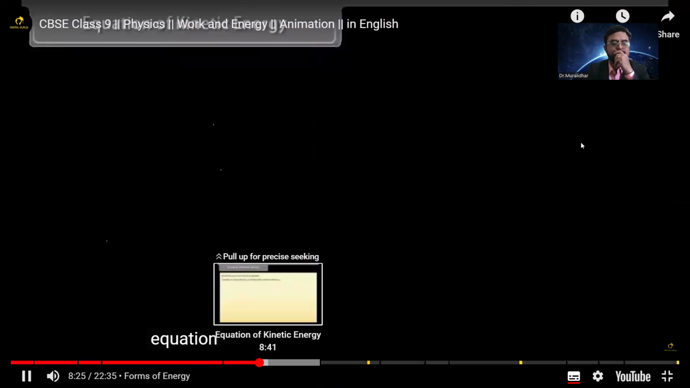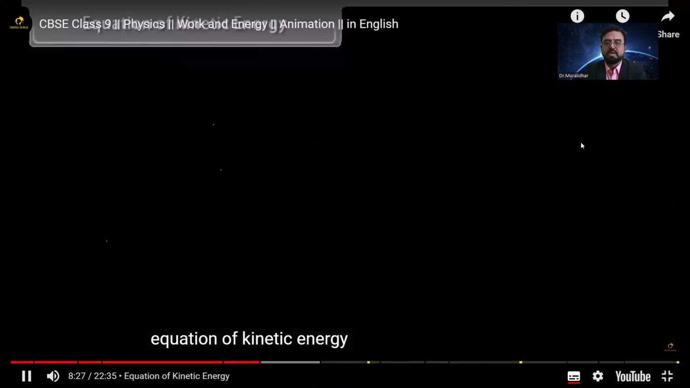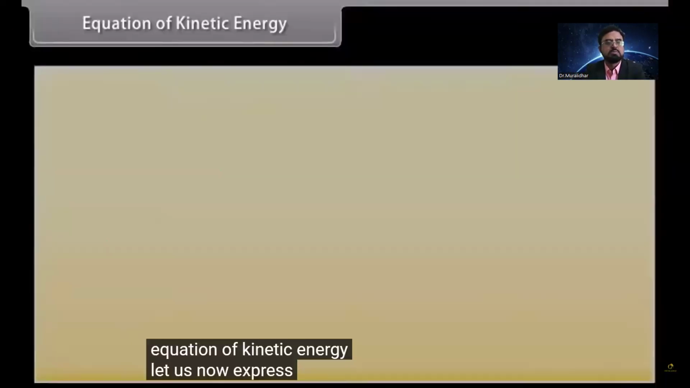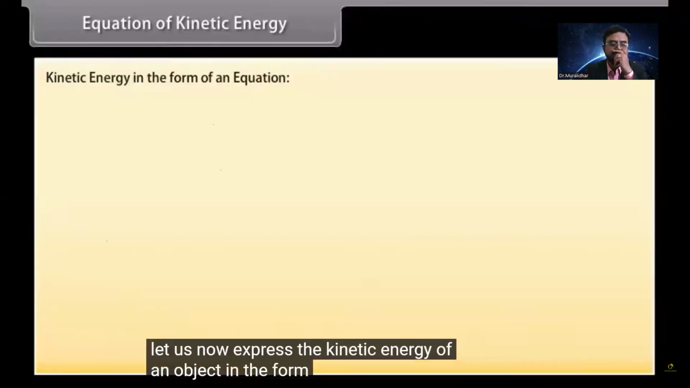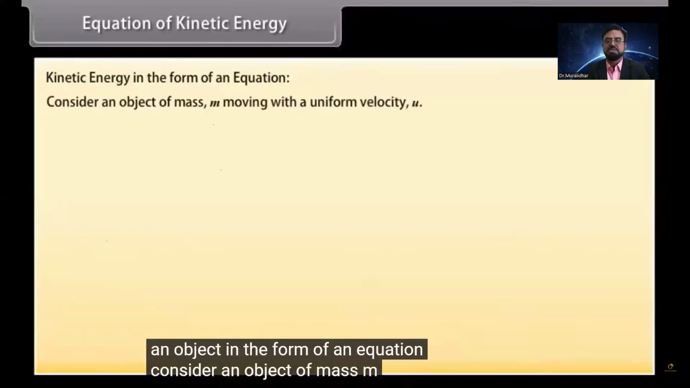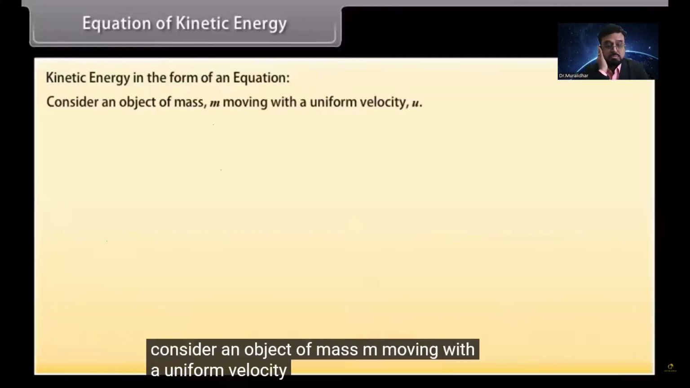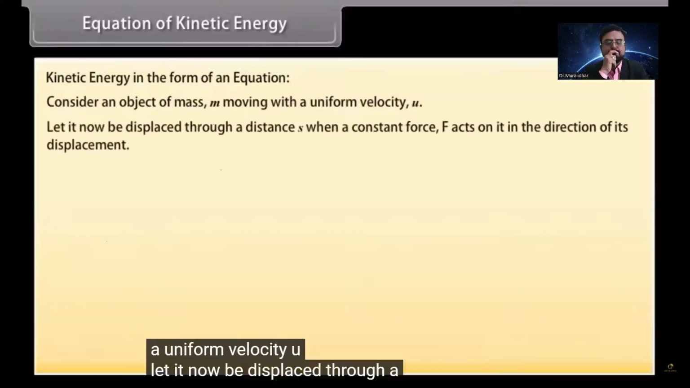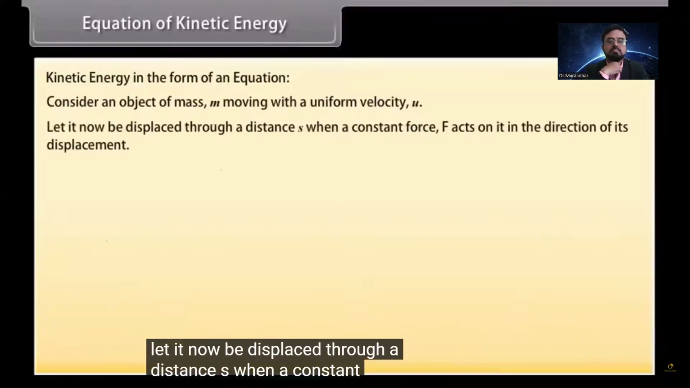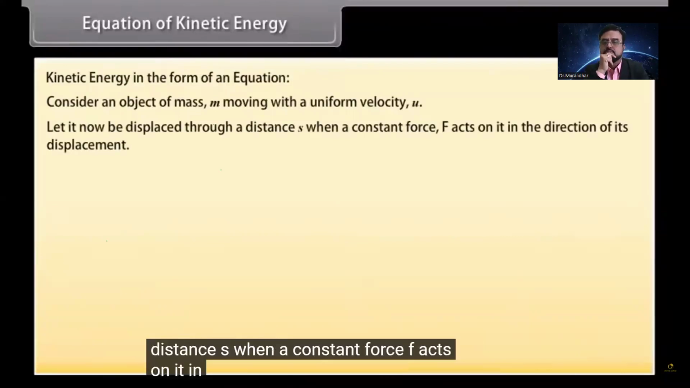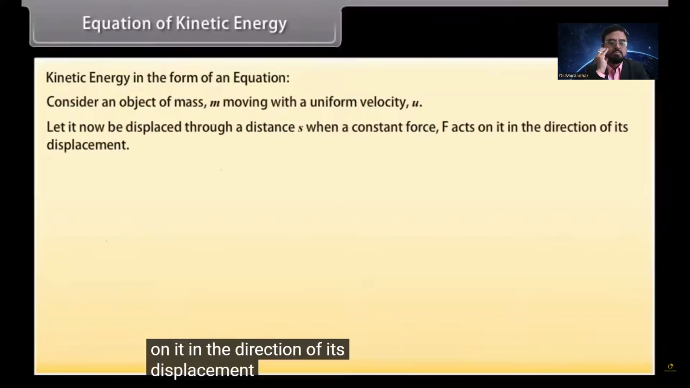Equation of kinetic energy, half m v square. Let us now express the kinetic energy of an object in the form of an equation. Consider an object of mass m moving with a uniform velocity u. Let it now be displaced through a distance s when a constant force F acts on it in the direction of its displacement. We know that the work done W is Fs.